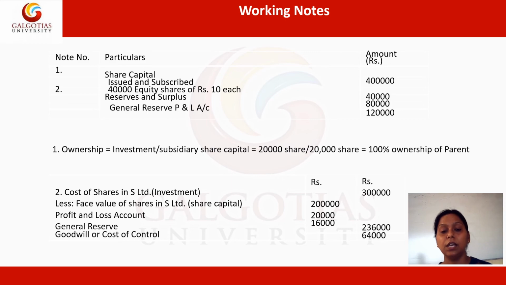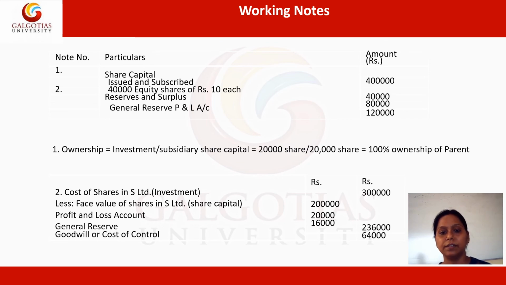Whenever we calculate the ownership, we only determine it in number of shares, whereas when we calculate the cost of shares, the cost of investment, we always take the exact value. Here 3 lakh rupees has been given, and 3 lakh rupees is actually the cost of shares, or basically what the parent has invested in the subsidiary.